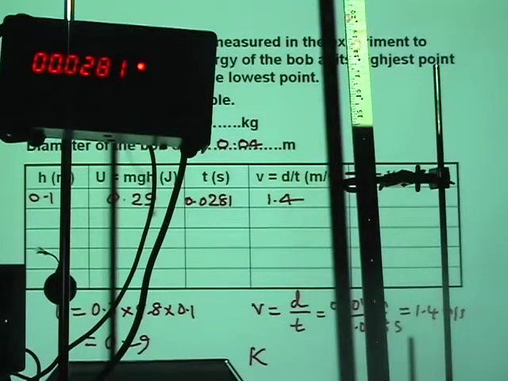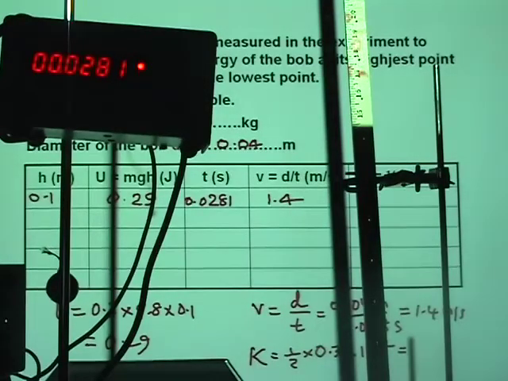K equal to 1/2 mv squared. M is 0.3. V squared is 1.4 squared. And on the calculator, type in 1/2 as 0.5 times 0.3 times 1.4 squared is 0.29.